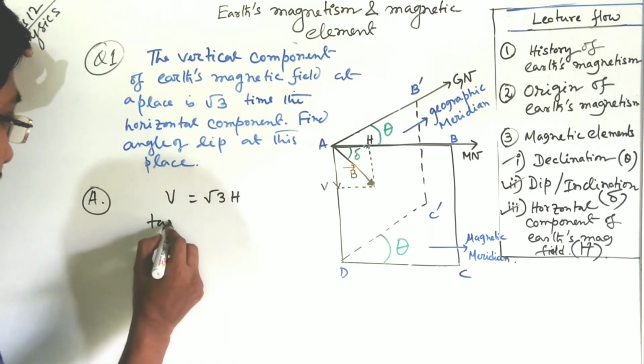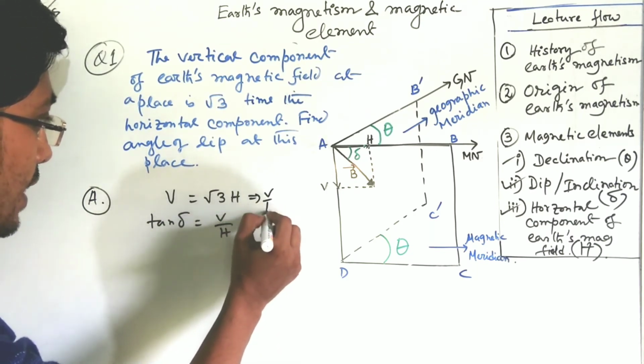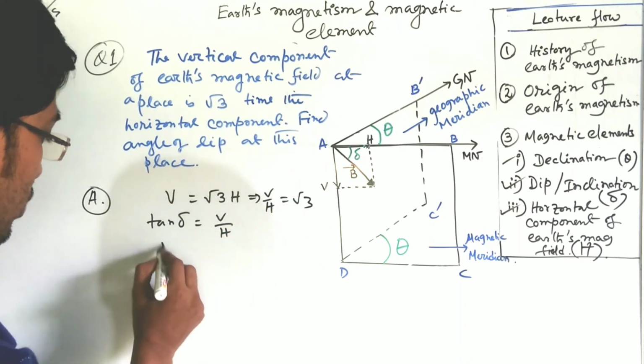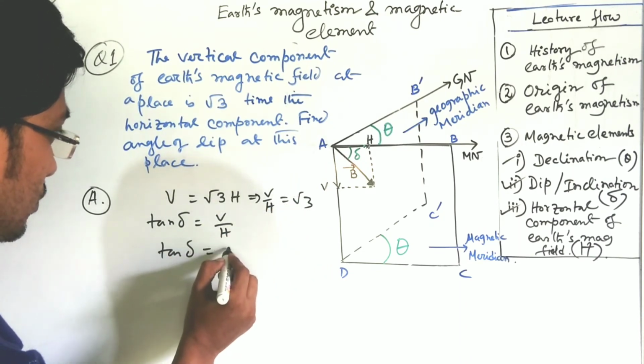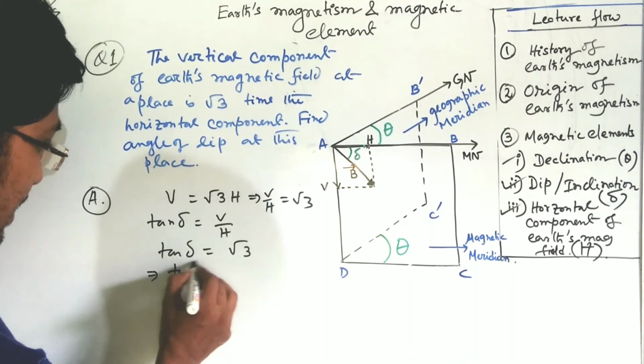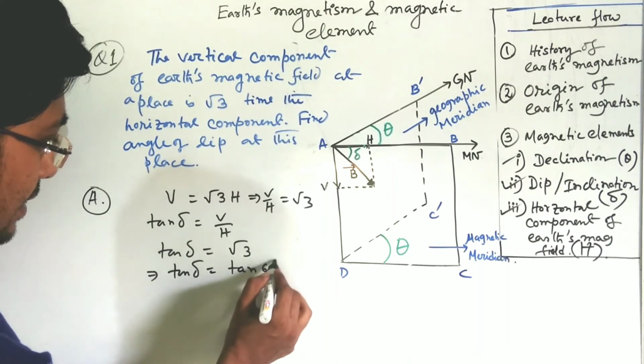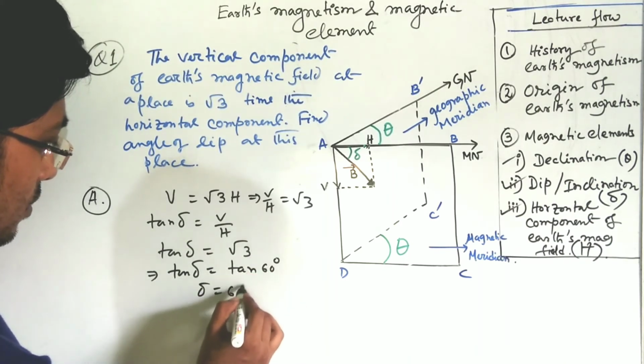So tan delta is equal to V by H. So V by H is equal to √3. So tan delta is equal to √3, which is the value of tan 60. So delta is equal to 60 degree.